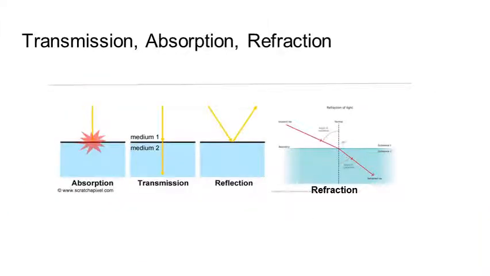All waves, when they meet materials, can do various different things. They could be absorbed by the material, which means soaking up and taking in the energy. They could be transmitted by the material, like light going through a window, where all the energy just passes straight through. They could be reflected by that material, where all the wave bounces off the new material. They could be refracted, where they pass through the material, but they change direction on the way through.